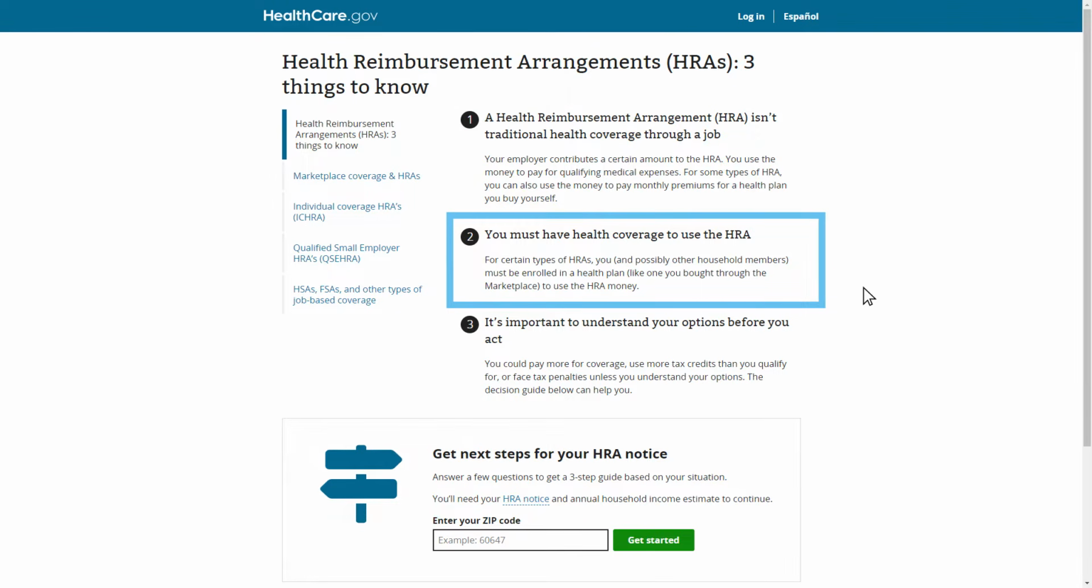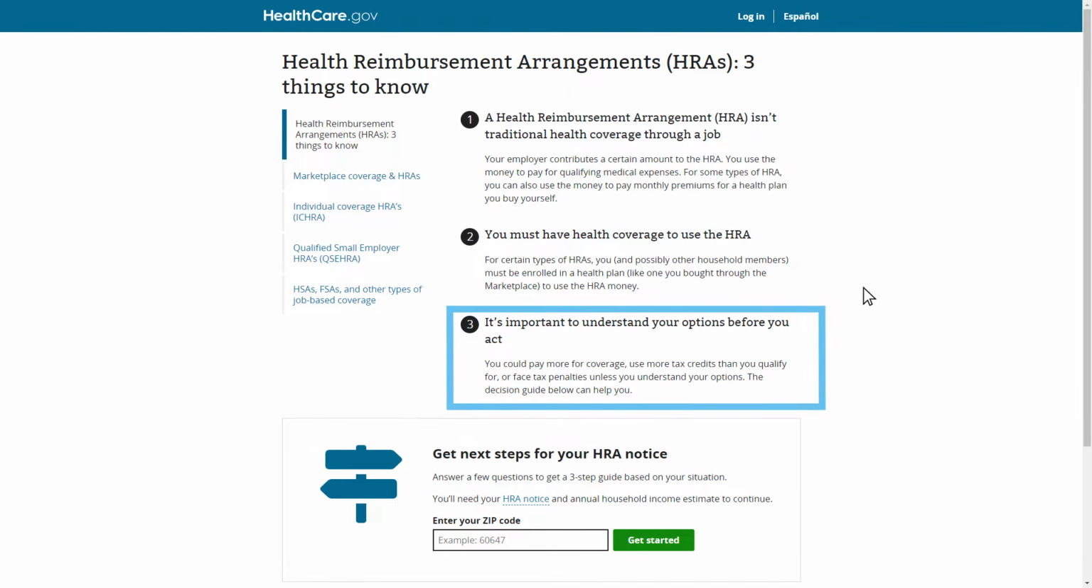Second, he discovers that he must be enrolled in a health plan purchased through the marketplace or another source to use the reimbursement from the HRA. Third, he is advised to fully understand his options before deciding to decline or accept his HRA offer. If Tom doesn't, he could end up paying more for coverage than needed depending on what he is eligible for through the marketplace.